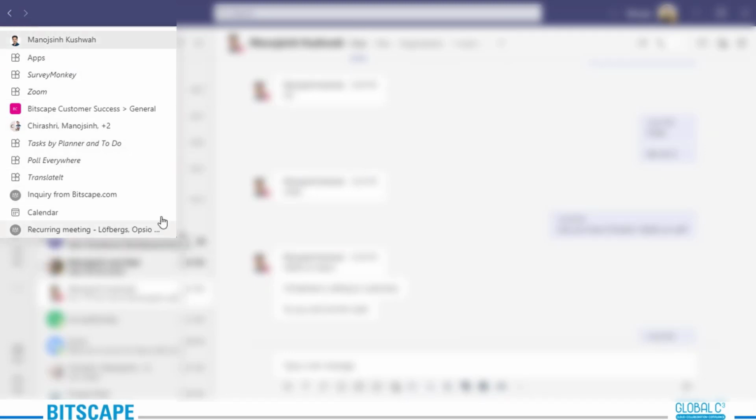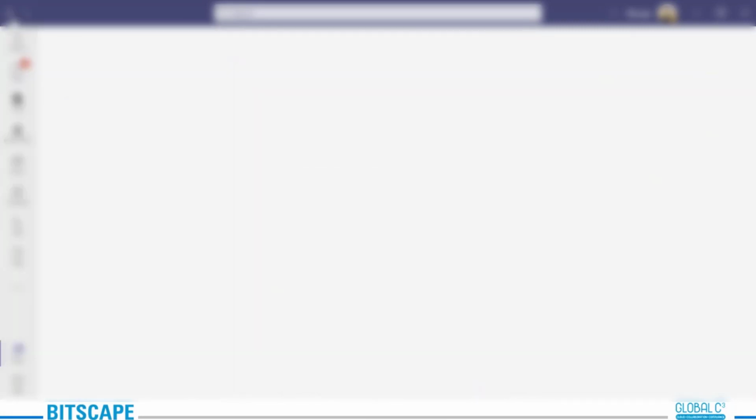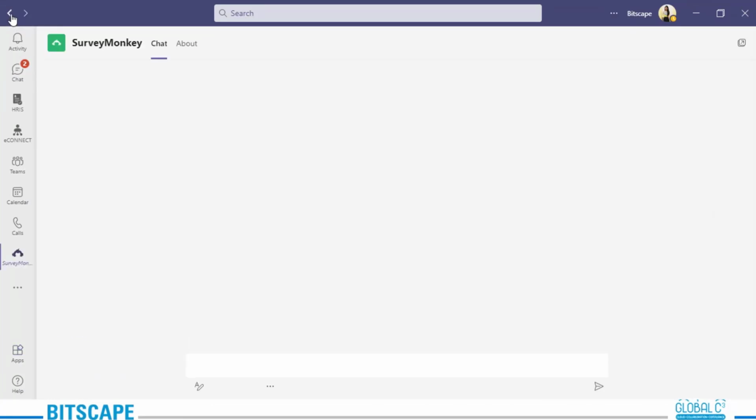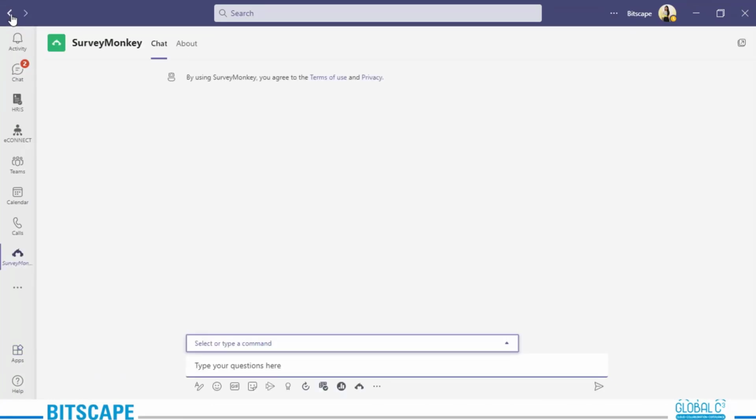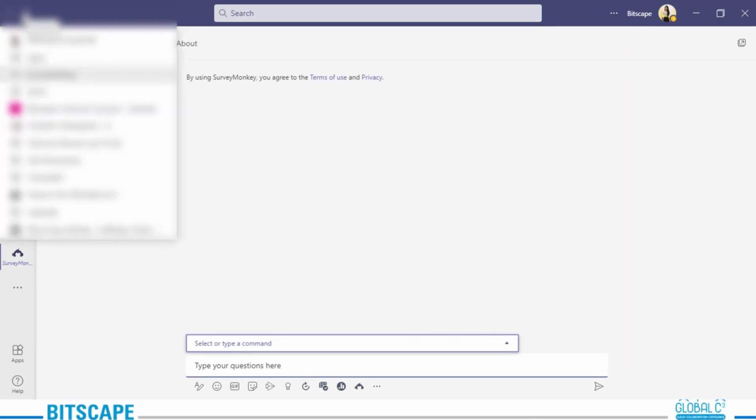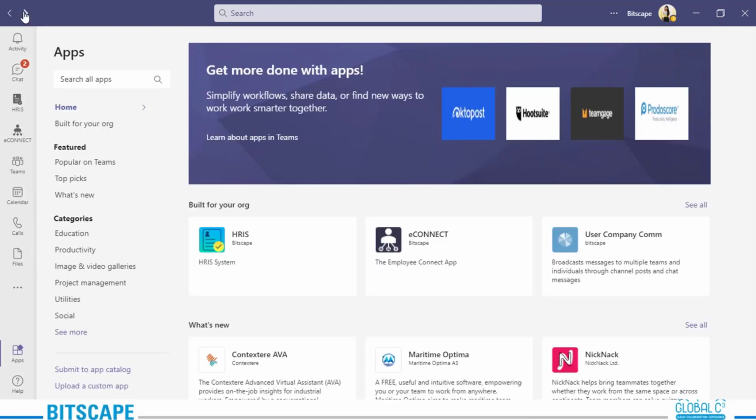I'll be able to see all of them in a quick view. Now, if I go back, I'll be able to see what I opened last. Plus, the next option is that you can see everything that I opened lately. It is coming from the back option. Now let me go to my forward option. I'll be again redirected back.